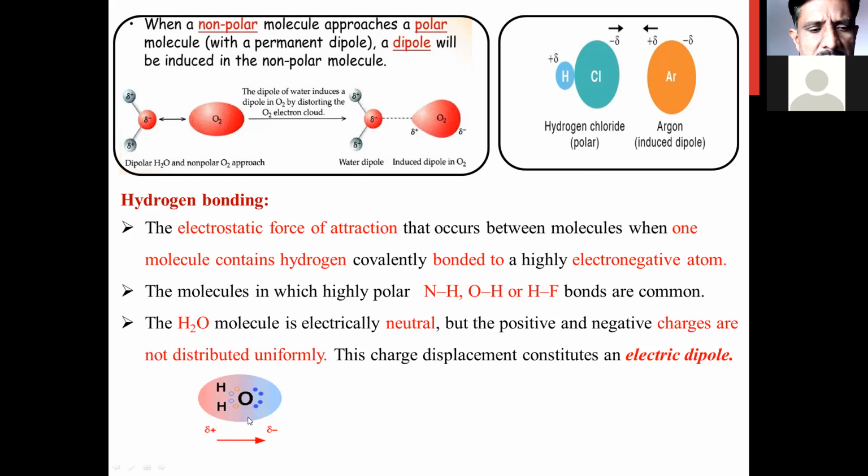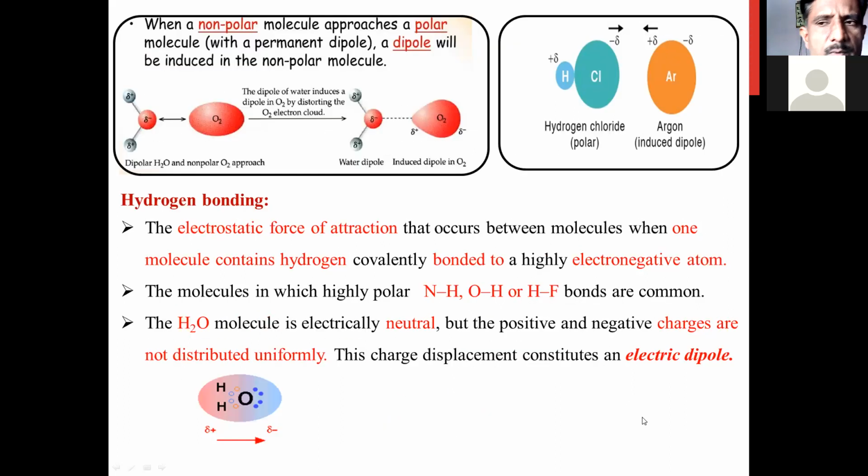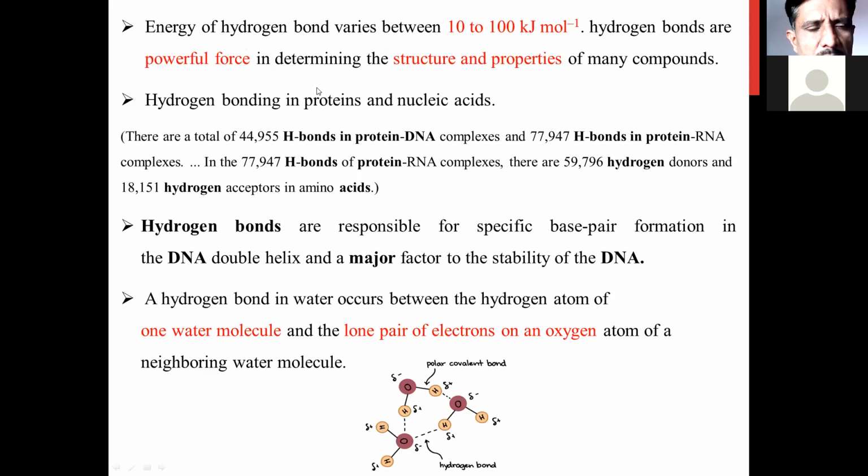This indicates that there is an unequal distribution of electrons, and hence due to the unequal distribution there is a creation of an electric pole. Due to this unequal distribution of poles, the hydrogen bond is formed in the water molecule. The energy of a hydrogen bond varies from 10 to 100 kilojoules per mole. These hydrogen bonds are a very powerful force, and hydrogen bonding is very useful for determining the different structures and properties of many molecules.